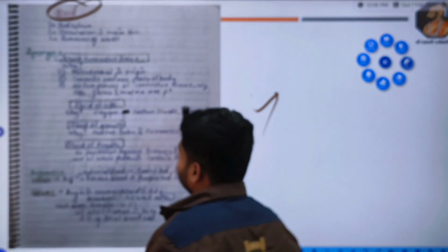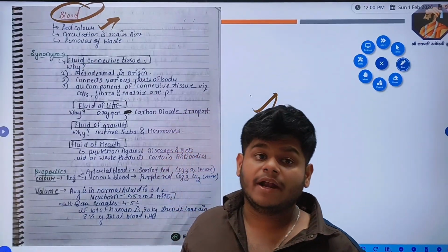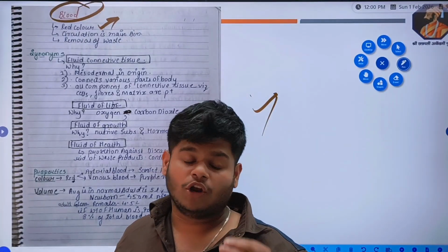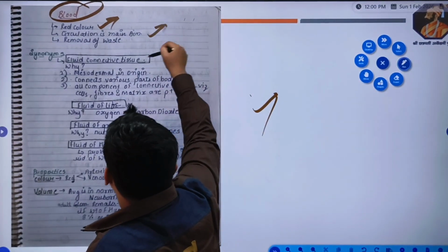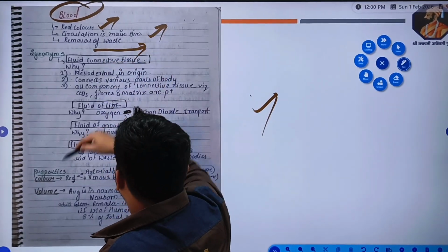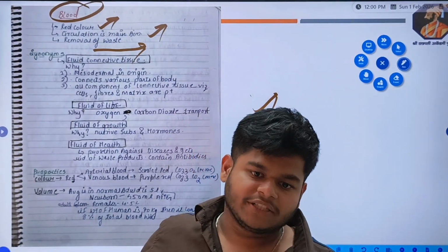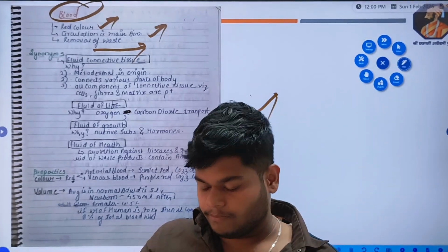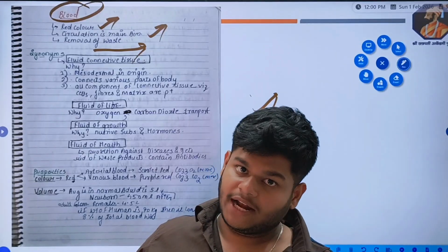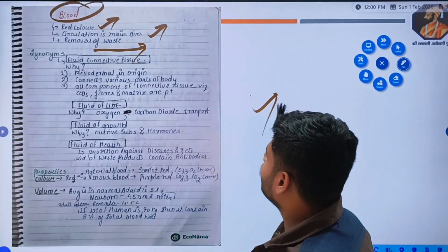Now what is blood? Blood is a red color substance present in our body which contains our most important pigment, that is the most important molecule in our RBC, that is hemoglobin, right? Circulation is the main aim of our blood. Removal of waste. The blood carries all the waste, all the urea which is formed in the liver, along the blood vessels to the kidney, where the glomerulus absorbs it and it is excreted out from our body.